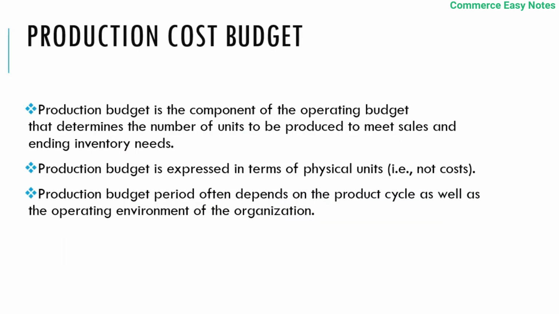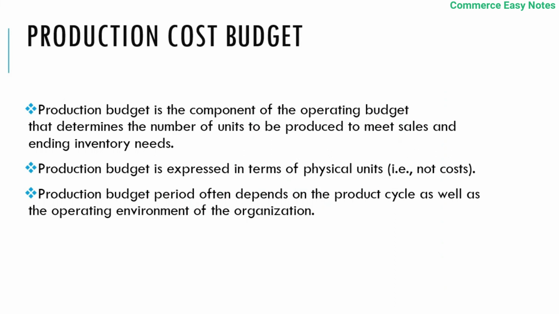Now, the production budget. The production budget is a component of the operating budget that determines the number of units to be produced to meet sales and ending inventory needs.